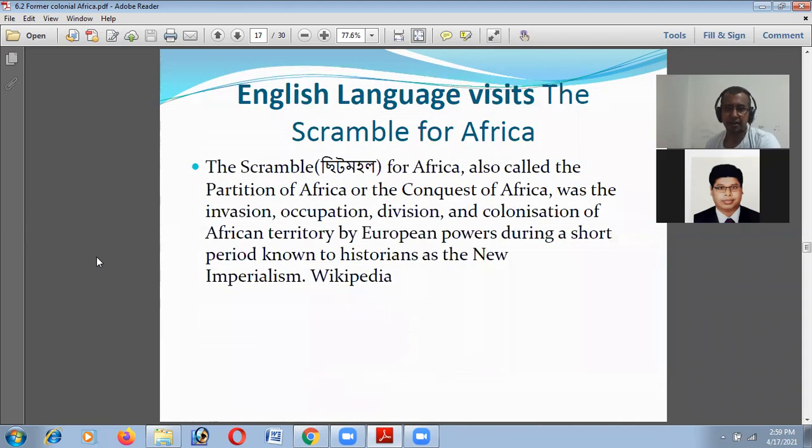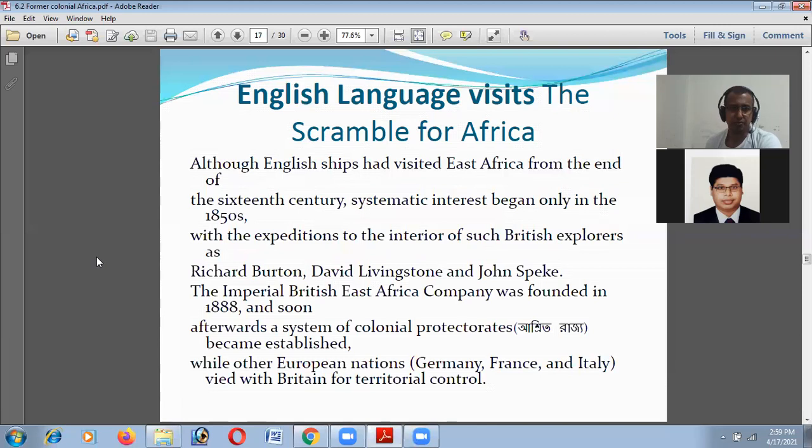And also the Scramble for Africa. There are some other parts in this area. English language is used. Although English ships visited East Africa from the end of the 16th century, systematic interest began in 1850 with the expeditions to the interior of the British explorers Richard Burton, David Livingstone, and John Speke.